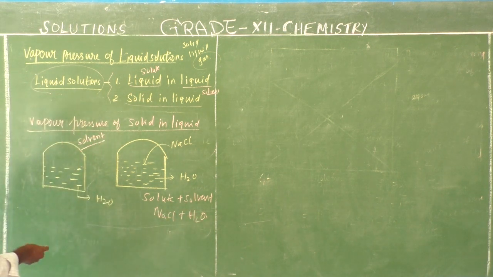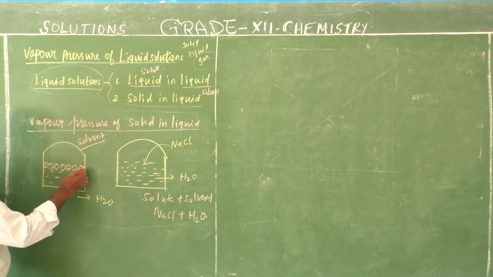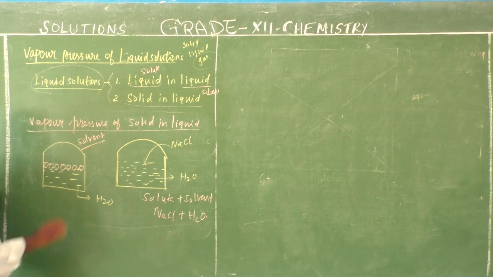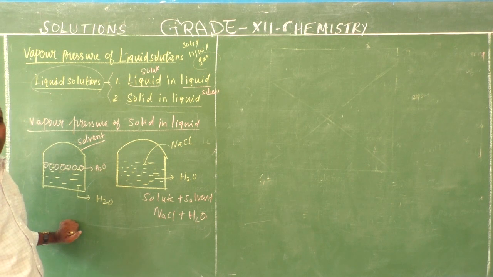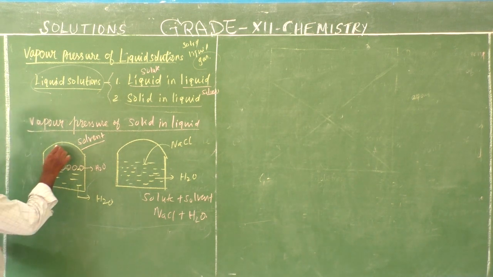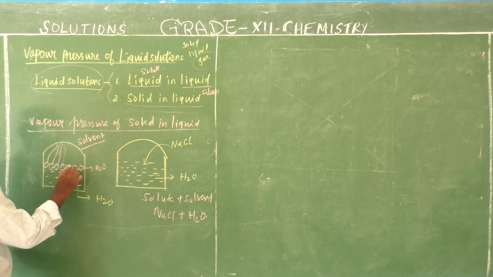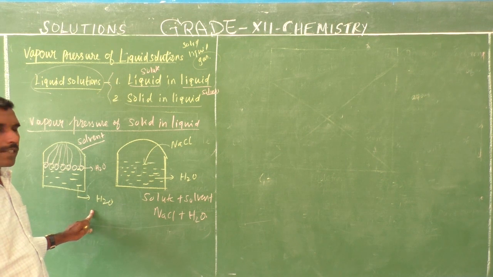Here only solvent molecules are at the surface. Only water molecules are present, no other molecules. So it evaporates and a vapor pressure is created. That is a pure component, water, only solvent.